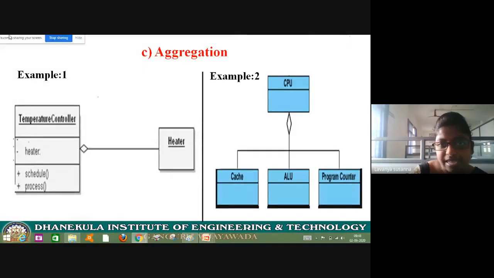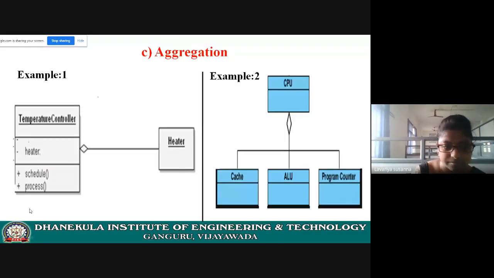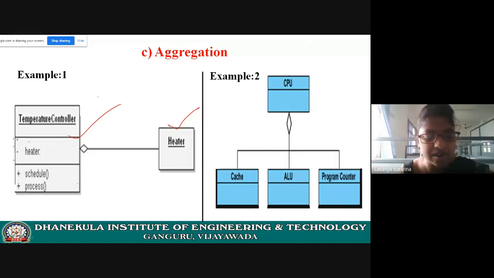Now let us see another relationship of a class: aggregation. You know aggregation, right? Aggregation is a part-of relationship. Part of. That means an object is physically contained in another object. It is a part of. See the example. Already I have discussed all these examples.